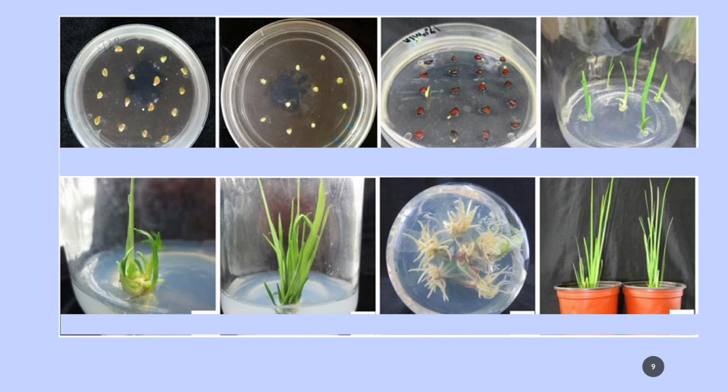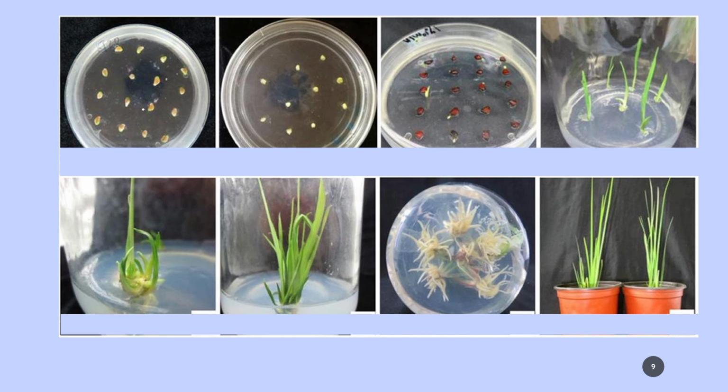And this is just a picture to show you how a seed is taken in a petri dish for in vitro study and given an agar medium, nutrient agar medium, and the seedlings develop in the petri dish itself, shoot system and root system, and it can be transferred to a pot or to the ground for development.